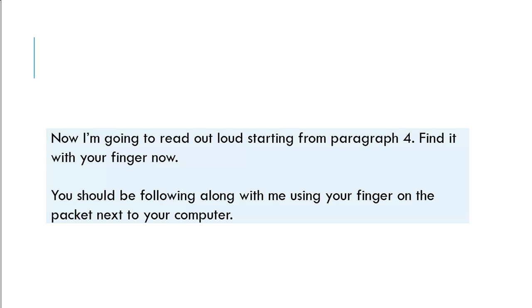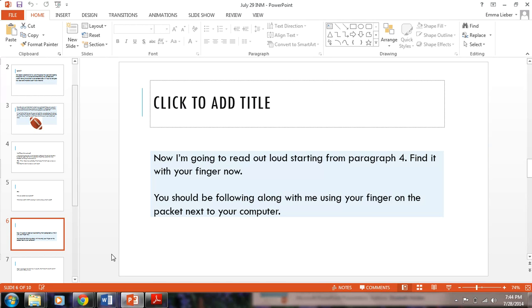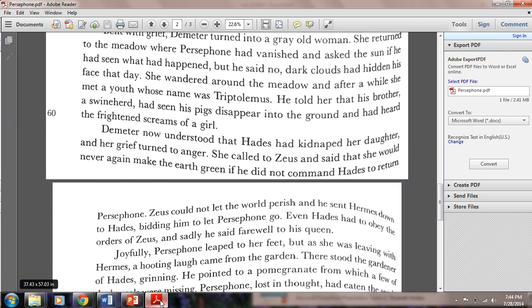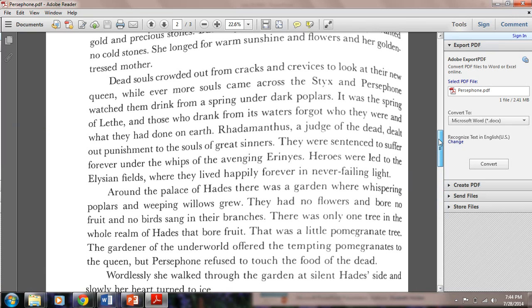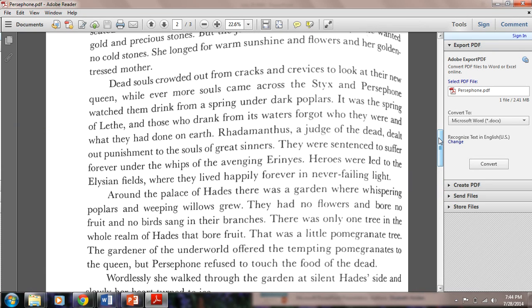Now, I'm going to read aloud, starting from paragraph 4 in the Persephone story. Make sure you find it with your finger right now and follow along with me while I read. Remember, Miss Lieber and Miss Holden are watching you to see where you're reading. Now, put your finger right next to where it says Dead Souls, just like here on page 2. And I'll start reading now.